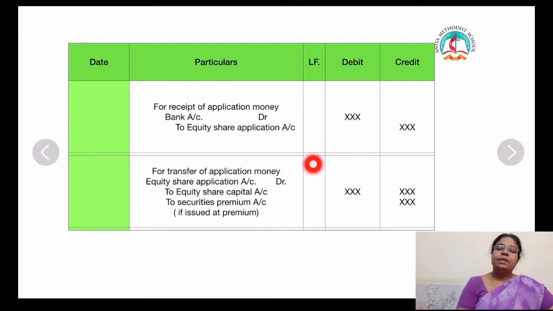Then the application money should be transferred to equity share capital account. So equity share application account debit to equity share capital account. Suppose if it is issued at premium, then also to securities premium account. So this is the journal entry for issue of shares for cash in lump sum.